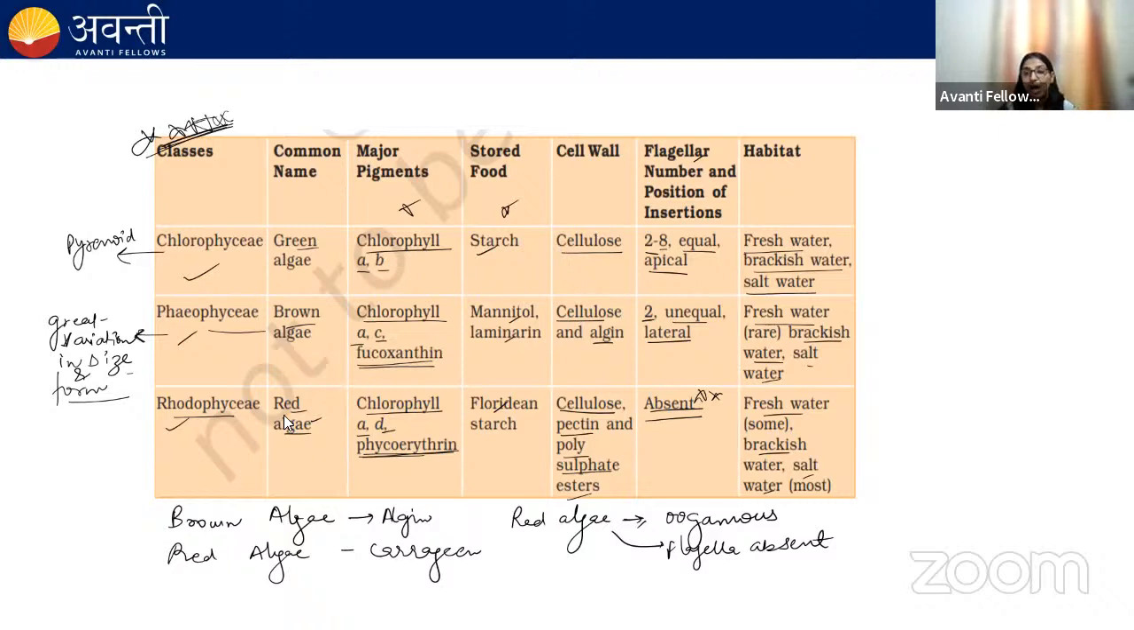Kelps are brown algae and they're very highly branched and they can reach up to a height of 100 meters. They are very large. You will see them in the oceans. Okay, they are highly branched. They are the brown algae.